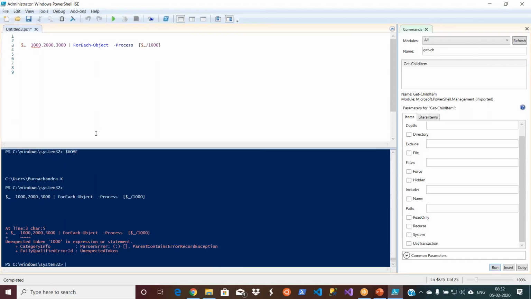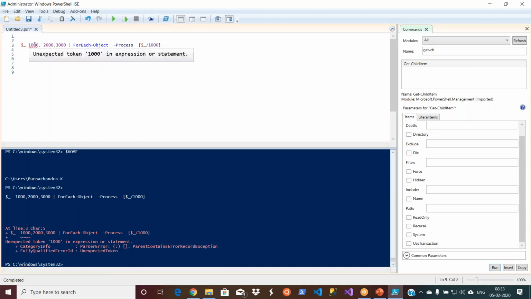It is saying unexpected token 1000 in the expression or statement. What is unexpected? Sorry.